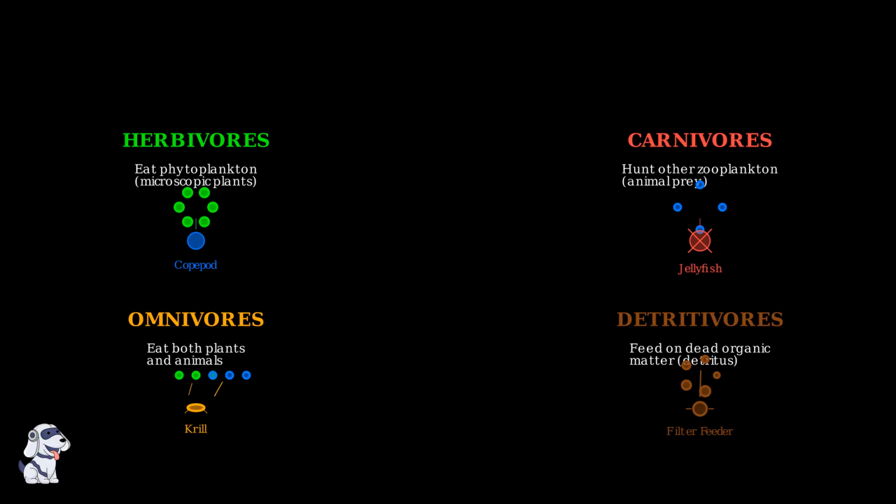These different feeding strategies create a complex web of energy transfer in aquatic ecosystems. Understanding how zooplankton feed helps scientists predict how changes in the environment might affect the entire food web. Each feeding strategy represents a different ecological niche, allowing multiple species to coexist in the same environment by utilizing different food sources. This diversity in feeding strategies makes zooplankton communities incredibly resilient and important for marine ecosystem stability.